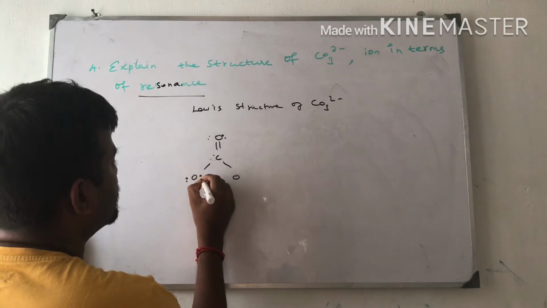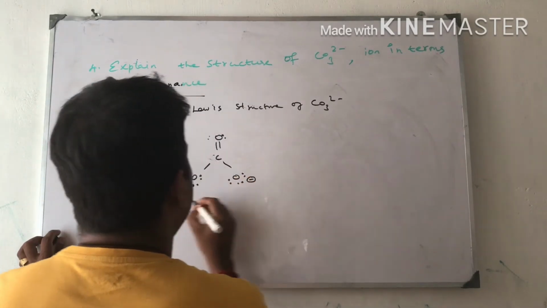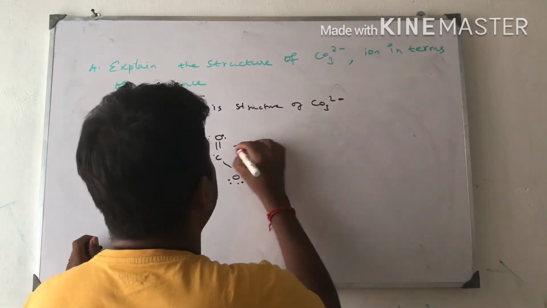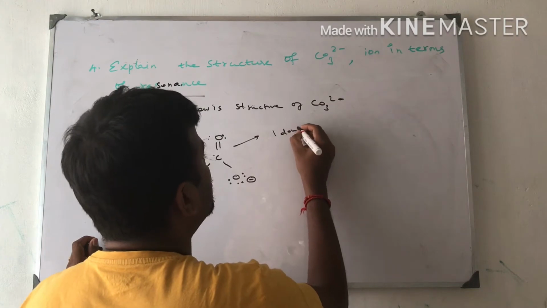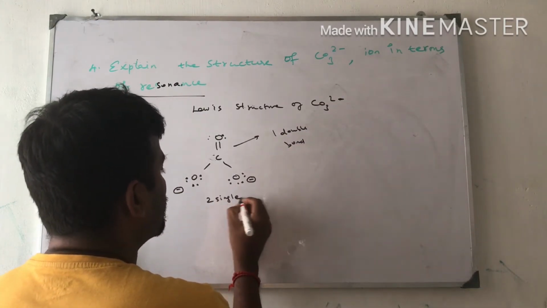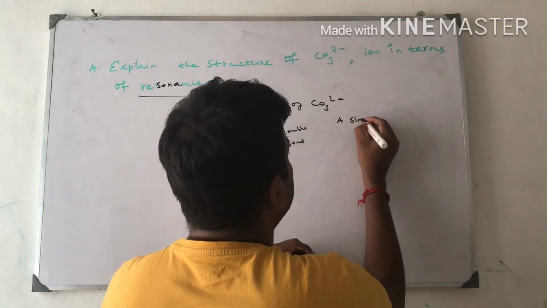These electrons are valence electrons, 6 valence electrons, and one negative charge here, one electron, because it is 2 minus, that's why 2 negative charges. It contains one double bond and 2 single bonds, right?